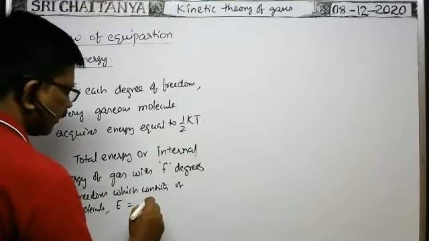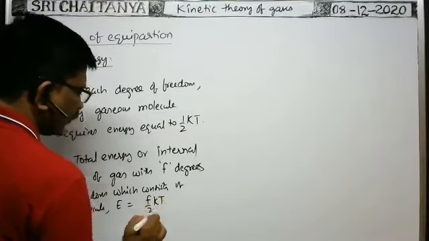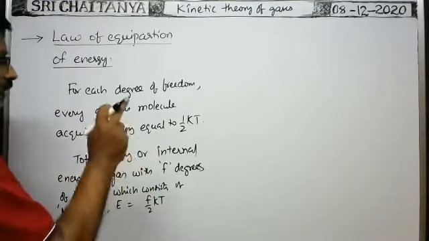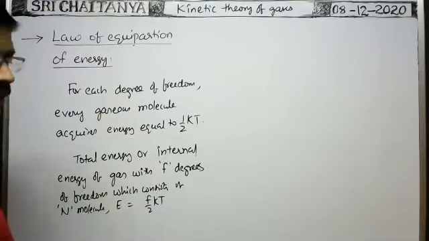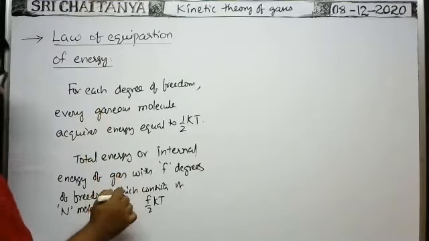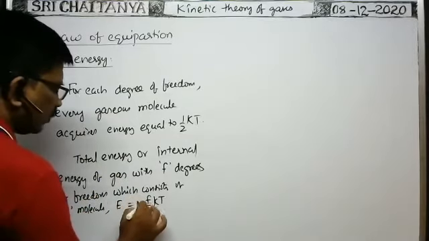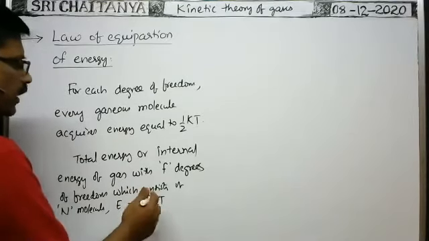As the gas has F degrees of freedom, then F by 2 kT is the total energy gained by each molecule due to F degrees of freedom. As the gas consists of N molecules, the total energy of the gas is N into F by 2 kT.